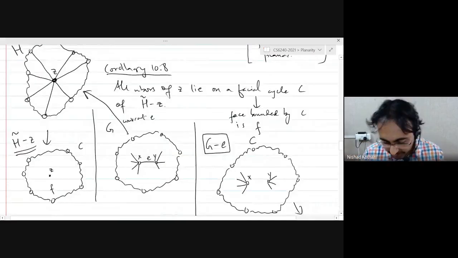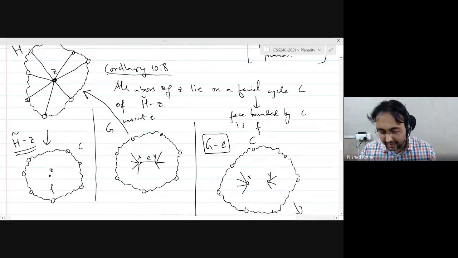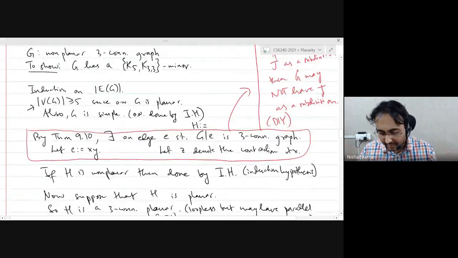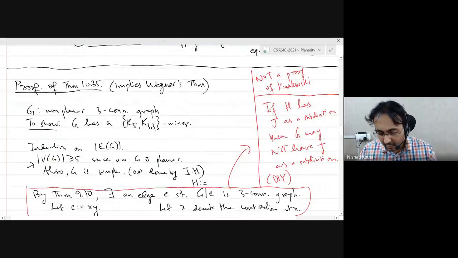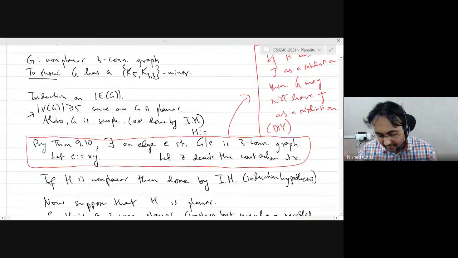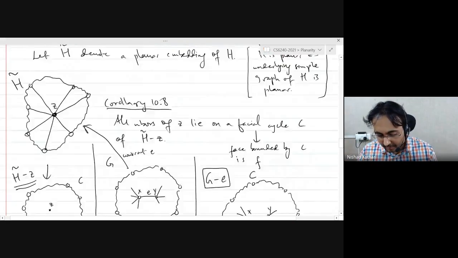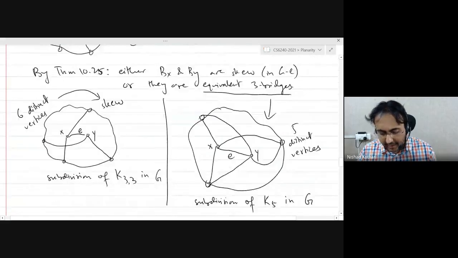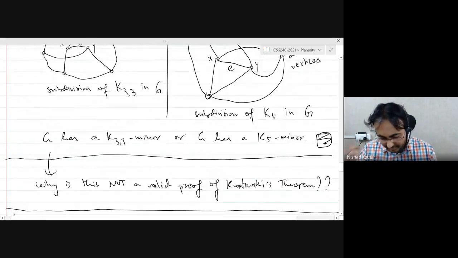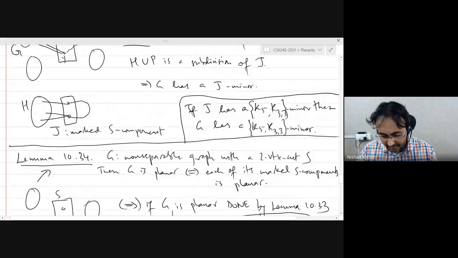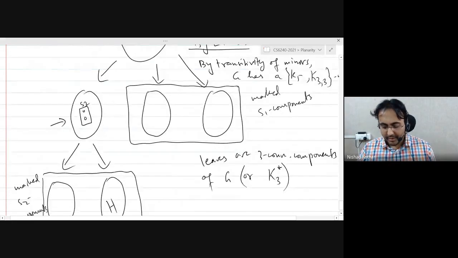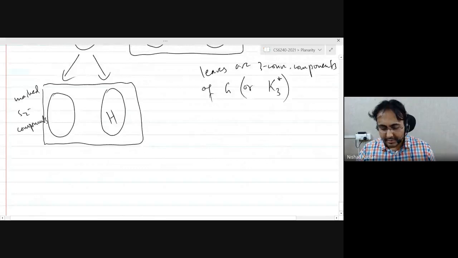Anyways, so that's a good discussion. Try to see if there are other ways to prove this result. If you find other ways of proving it, which are similar but yet different, please post it on Piazza and let everybody know. Yeah, I myself had this discussion with myself earlier about proving it using Tutte's result instead of Thomason's, and then I realized that deletion of edges was a problem. Okay, good. Any other questions or concerns?